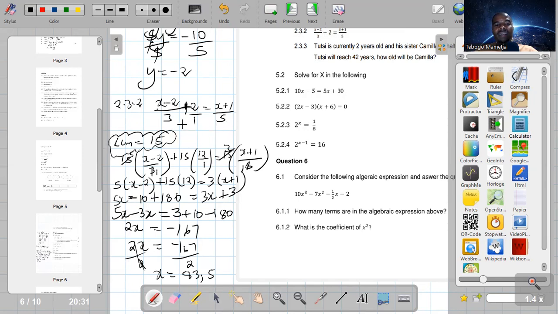You must find the LCM of all the denominators, what we call the lowest common denominator or the lowest common multiple of all denominators. In this case, we've got a denominator of 3, a denominator of 1, and of 5, which gives 15. So you take this 15, you multiply this fraction, you put the fraction inside the brackets. Then plus 15, you put the fraction inside the brackets.